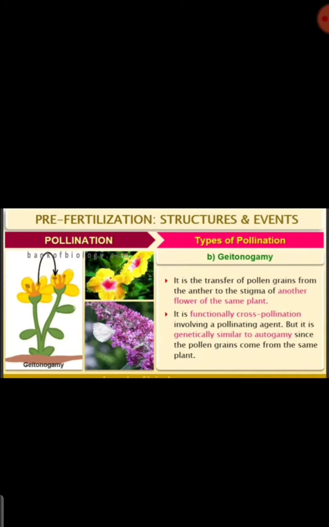And geitonogamy we have studied, where pollen is transferred from one flower to the stigma of another flower of the same plant.